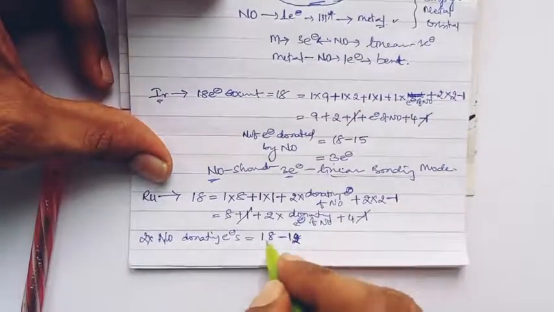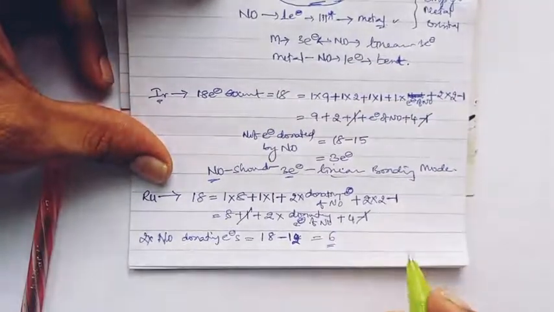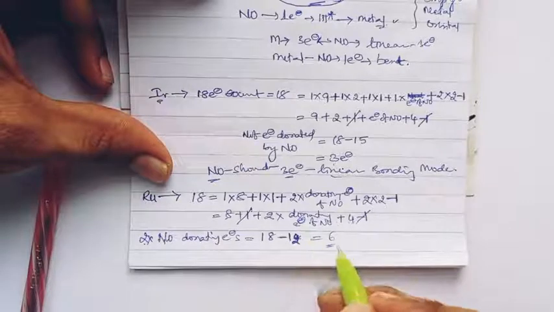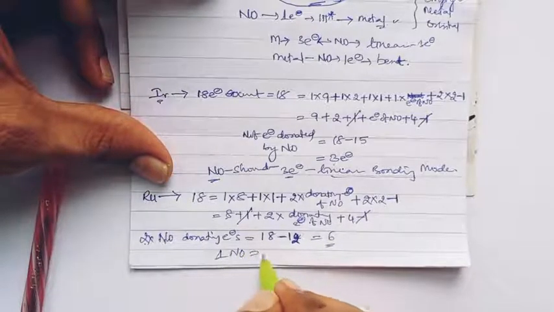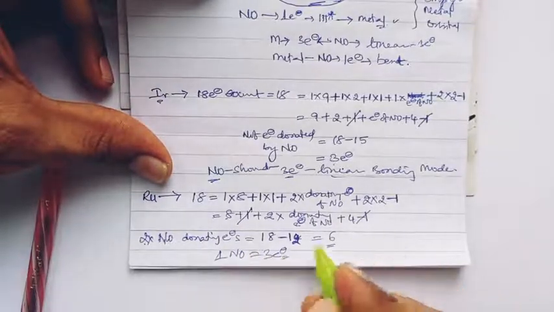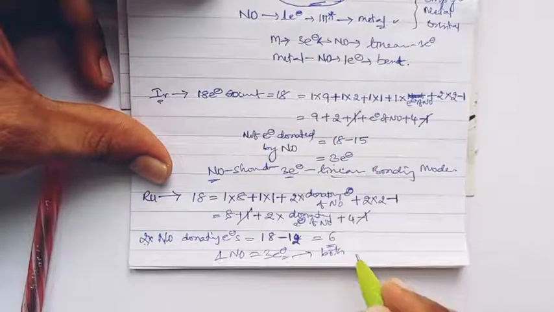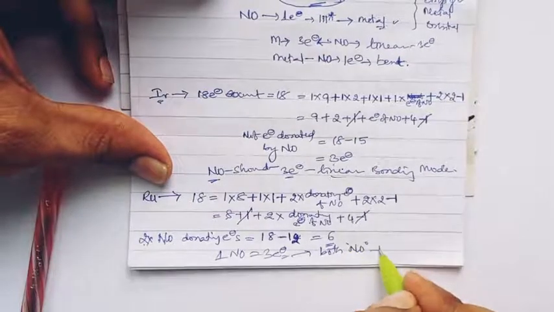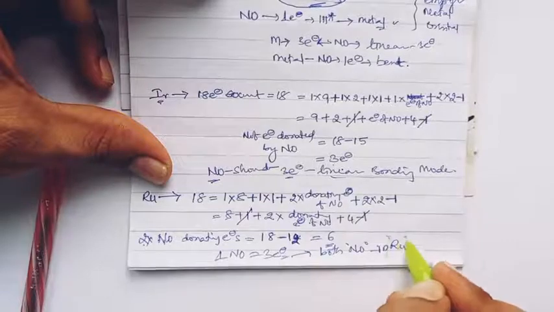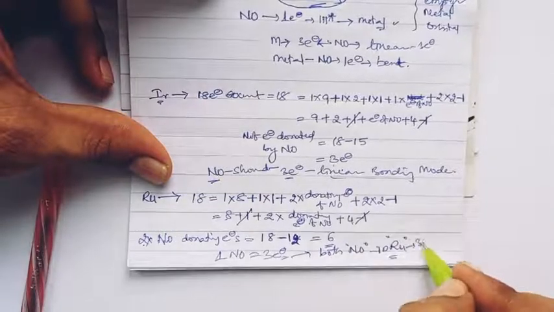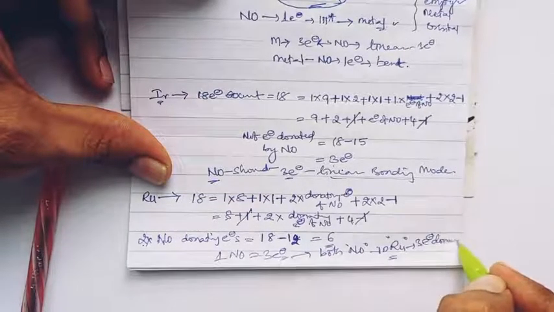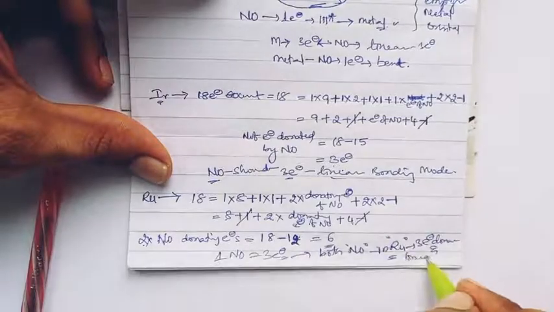So 18 minus 12 equals 6. 2 nitrosyls donate 6, nothing but 1 nitrosyl donates 3 electrons. So both nitrosyls in the ruthenium complex are 3 electron donors in linear bonding mode.